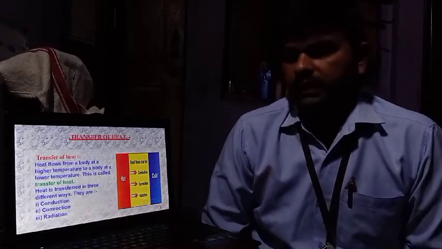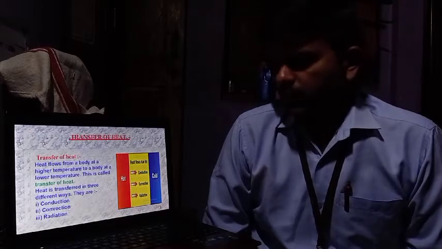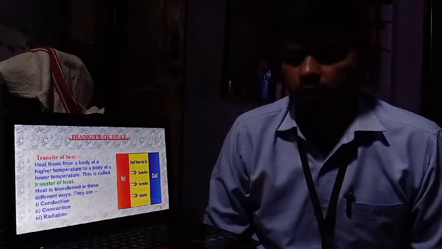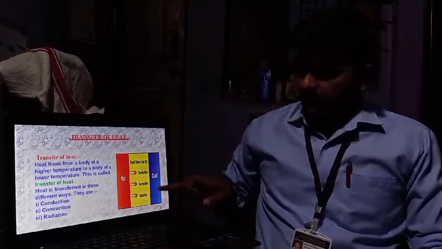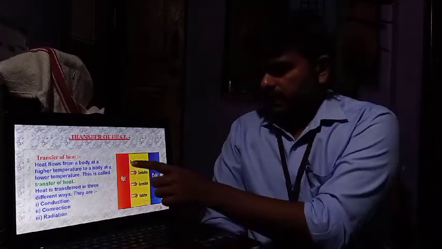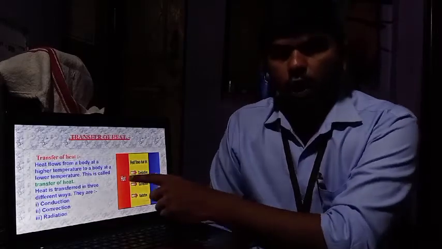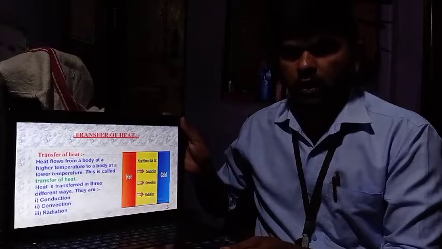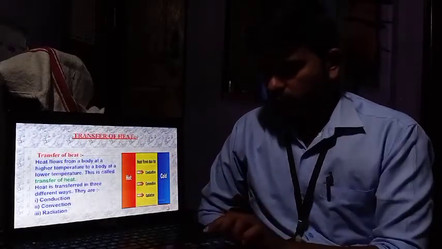Heat flows from a body at a high temperature to a body at a lower temperature. This is called transfer of heat. We can easily define it with the help of a diagram. The heat flows due to conduction, convection, and radiation from the hot body to the cold body.